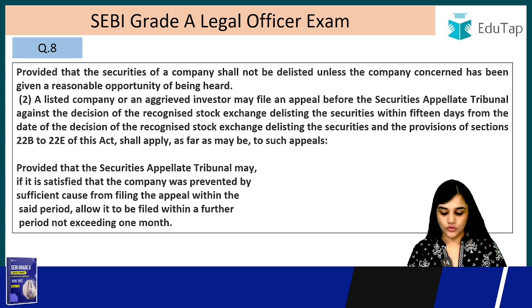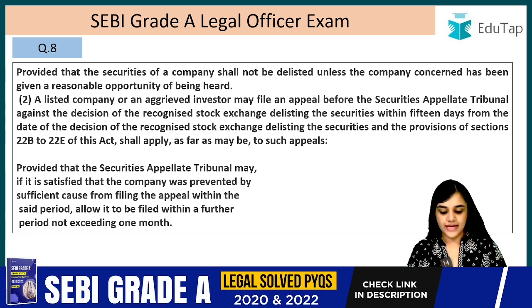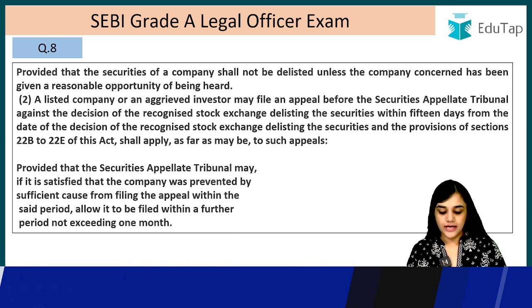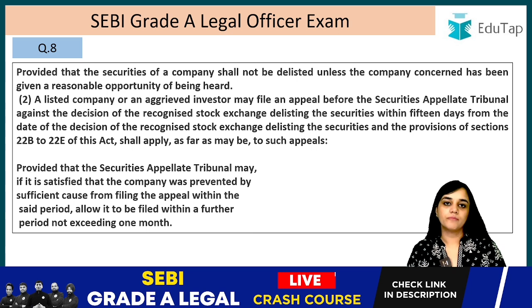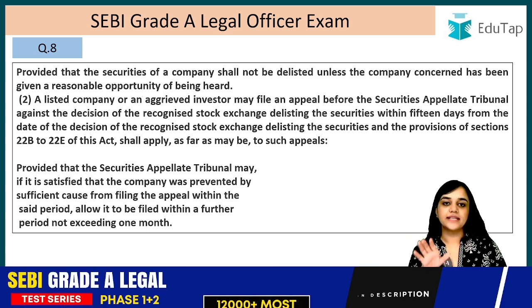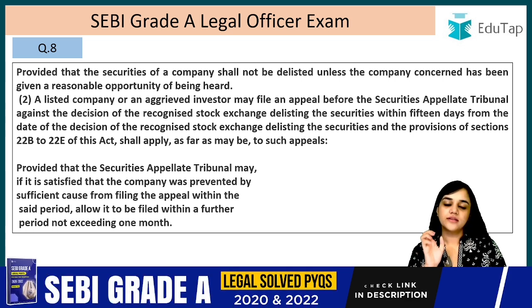There is a proviso again, provided that the Securities Appellate Tribunal may, if it is satisfied that the company was prevented by sufficient cause from filing an appeal within the said period, allow it to be filed within a further period not exceeding 1 month. So a period of 1 month can again be given, but only if the SAT is satisfied that they were actually prevented from filing the appeal by a sufficient cause.